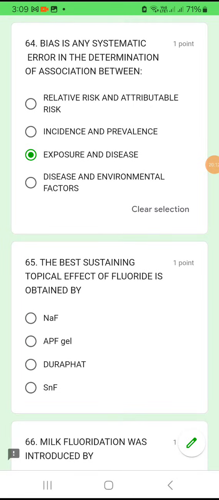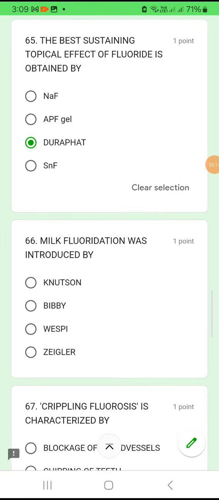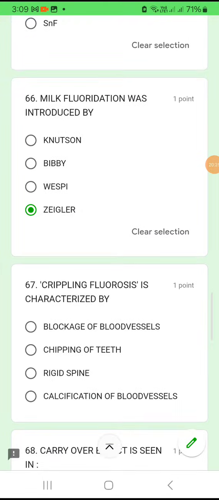So the best fluoride material is Duraphat. Okay. 66. Milk fluoridation was introduced by Knudsen, Bibby, Westby or Ziegler. Milk fluoridation by Ziegler. Okay, remember Ziegler.